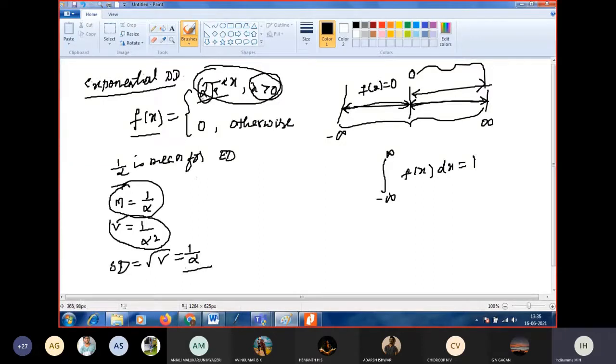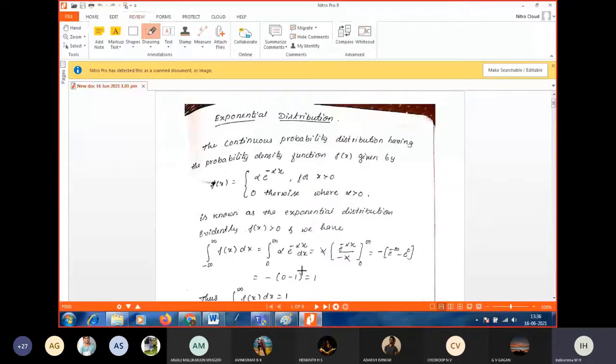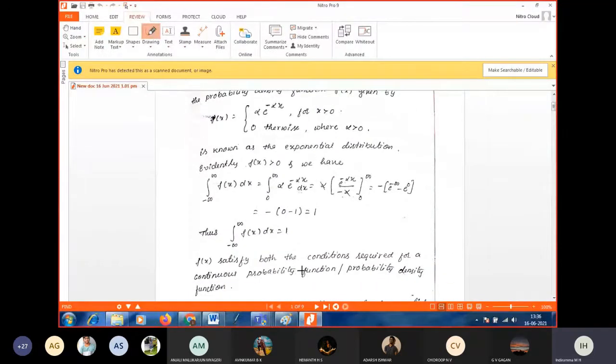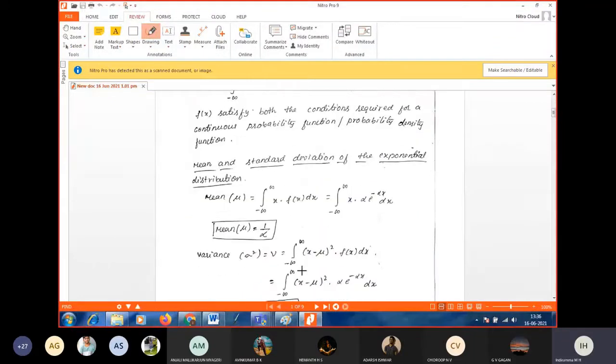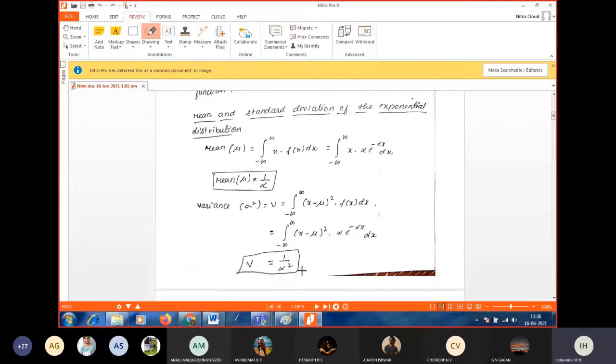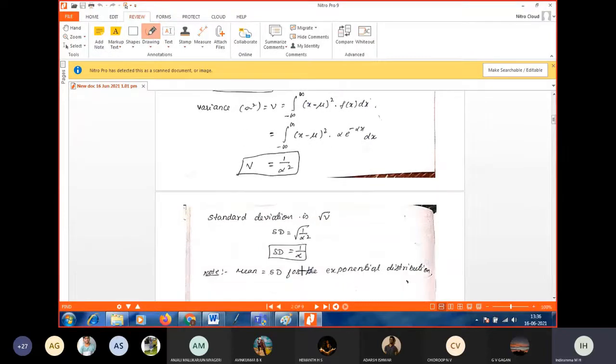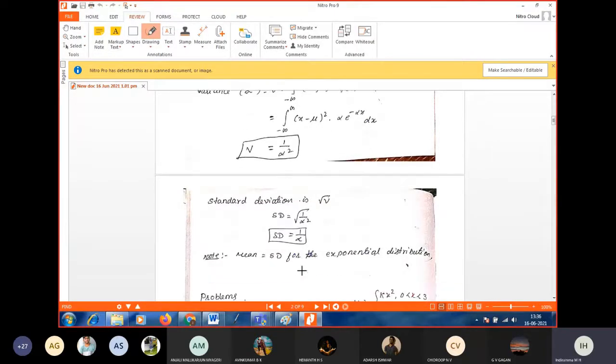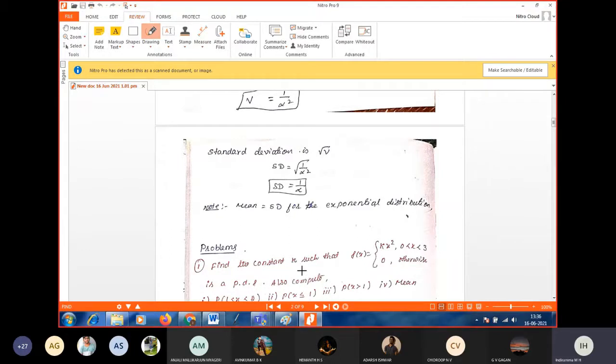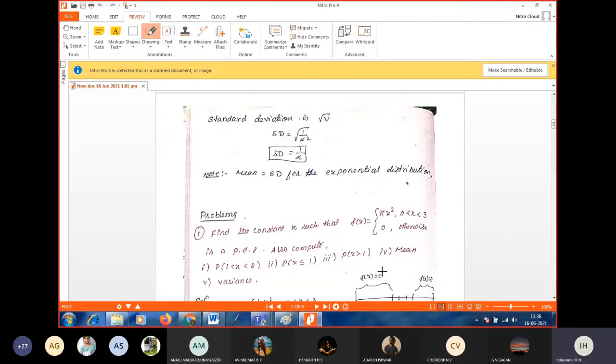Here, 1 by alpha is the mean, so alpha is the reciprocal of the mean. Next we go for the problems. What we discussed yesterday: mean is 1 by alpha, variance is 1 by alpha square, standard deviation is 1 by alpha. Mean and standard deviation are the same for the exponential distribution. And these are the important problems in the exponential distribution.